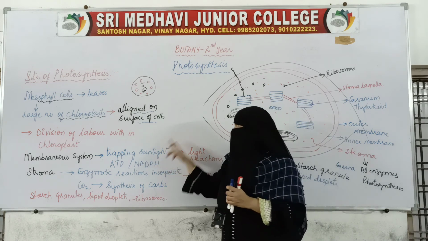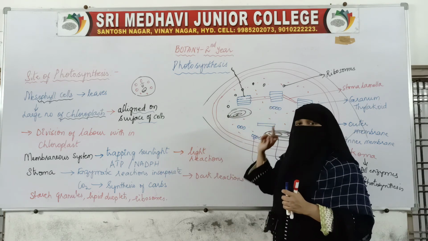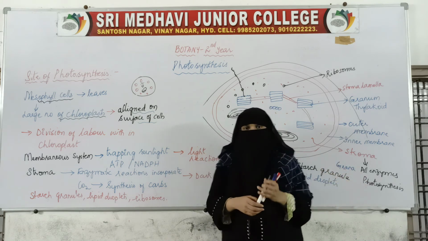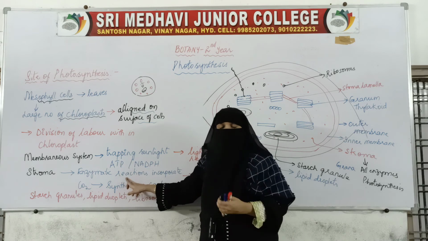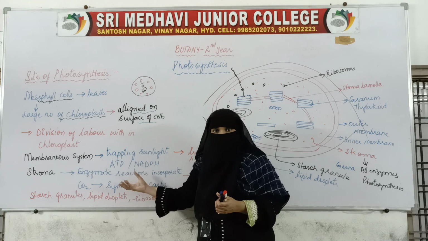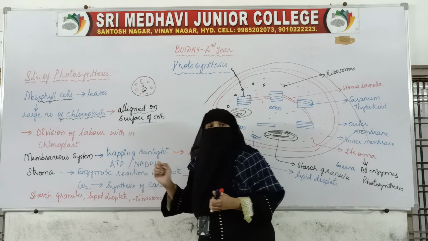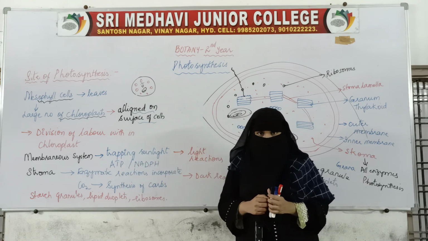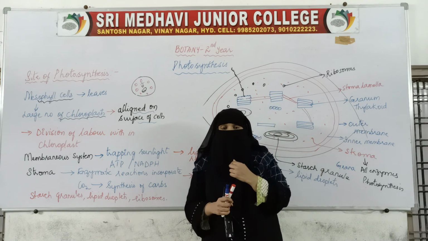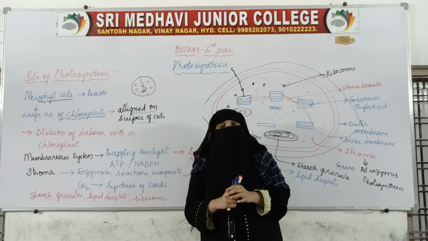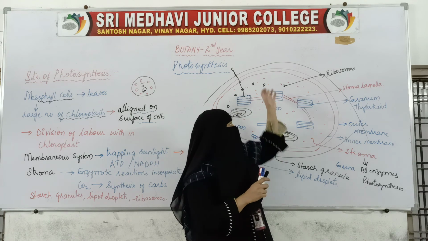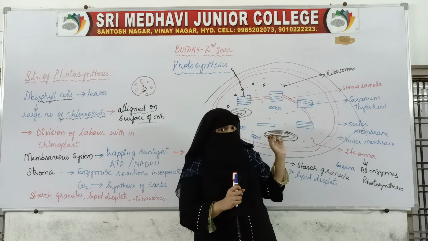And so next is the stroma. The stroma, I already said, has all the enzymes which help in the process of photosynthesis. Okay, so what it will do is incorporate the carbon dioxide and help in production of carbohydrates. As soon as the stroma takes up the carbon dioxide, with the help of that carbon dioxide, carbohydrates are produced.